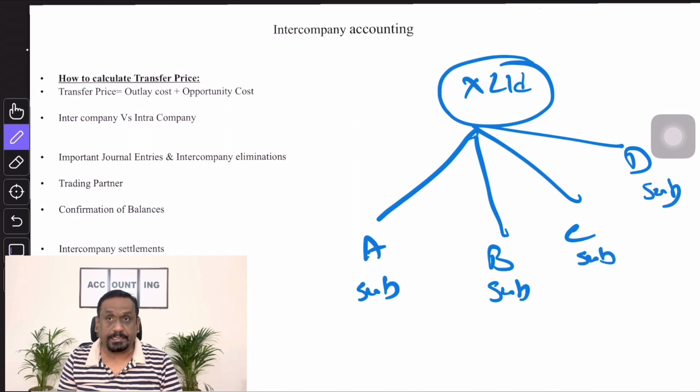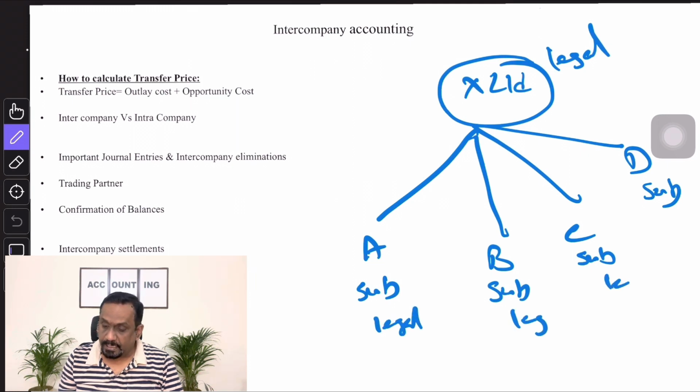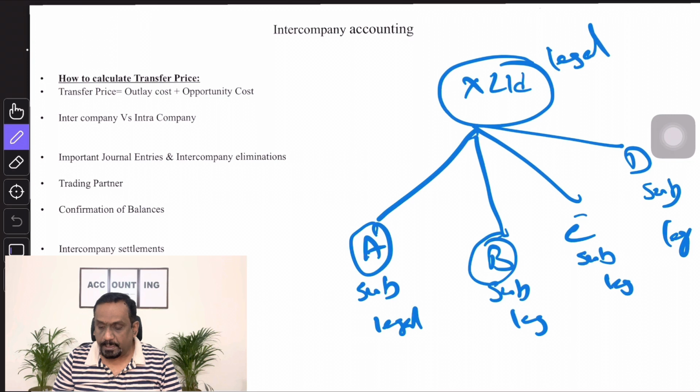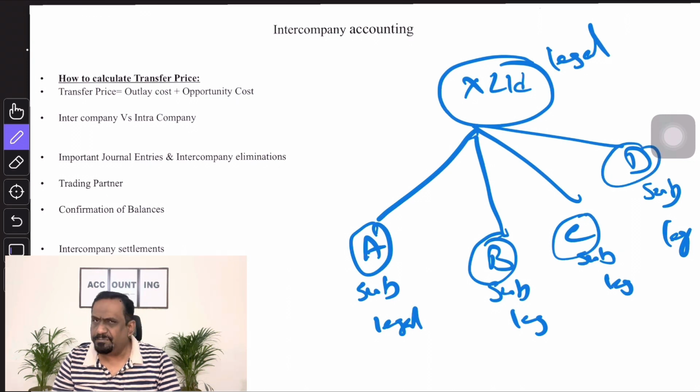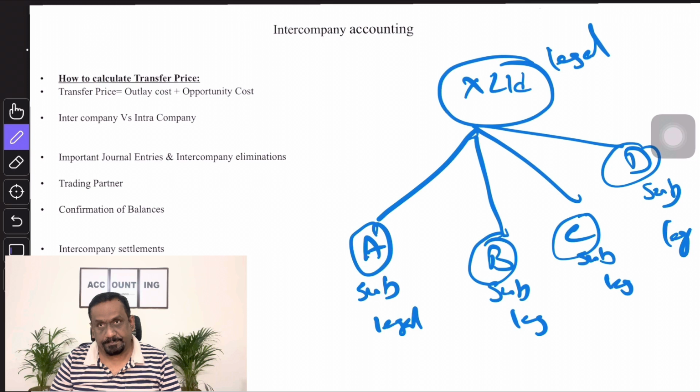These are all legal entities. X Limited is a legal entity, A is a legal entity, B is a legal entity. Now, if any transactions happen between A and B, B and C, C and D, or B and D, or A and D, between these legal entities, they are the trading partners with each other.